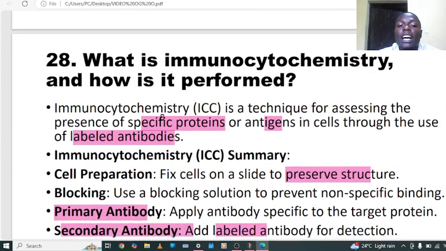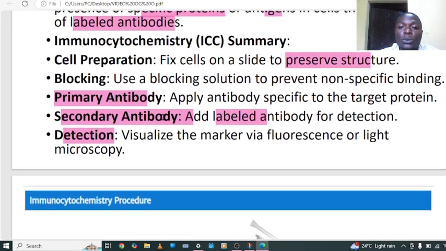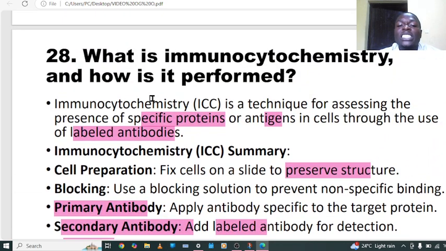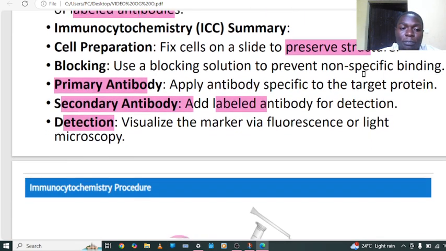immunocytochemistry. The application of it is to detect the specific protein in the cell by using antibodies. It means that antibody and antigen reaction is very, very important, because it is the one which helps in immunocytochemistry.